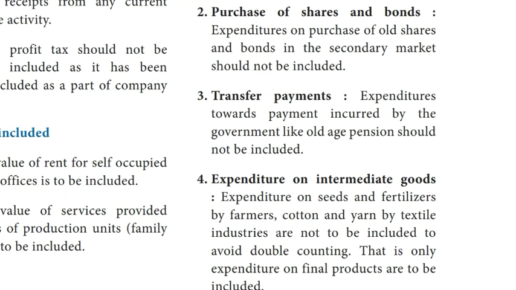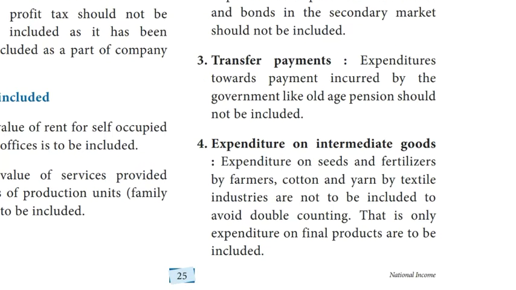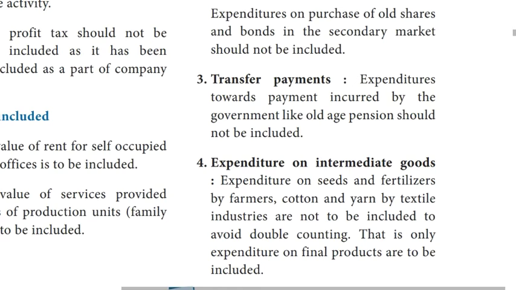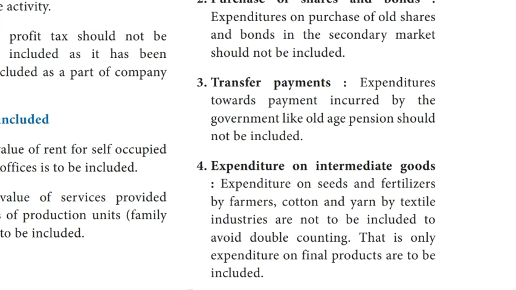Transfer payments. Expenditure towards payments incurred by the governments, like old age pension, should not be included. And fourth precaution, expenditure on intermediate goods. Expenditure on seeds and fertilizer by farmers, cotton and yarn by the textile industry, are not to be included to avoid double counting. That is, only expenditure on final products is to be included.